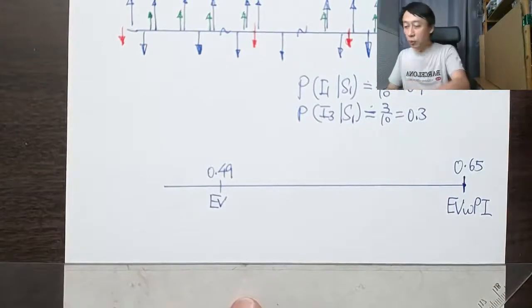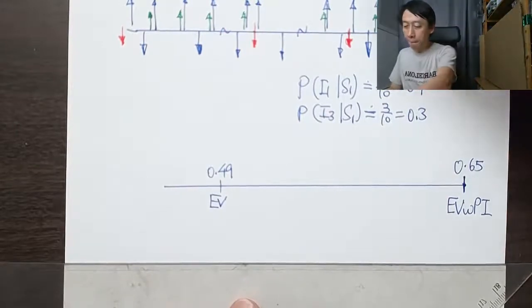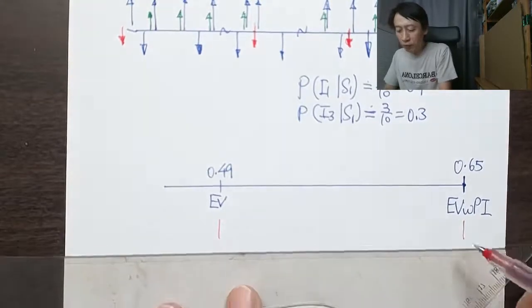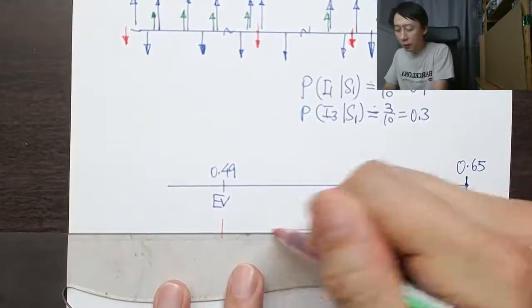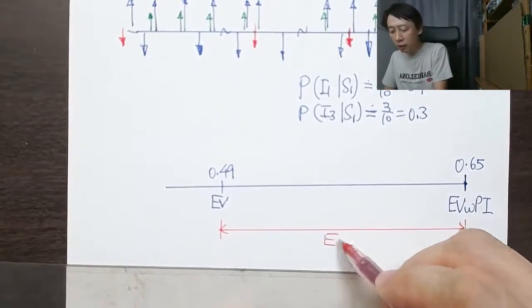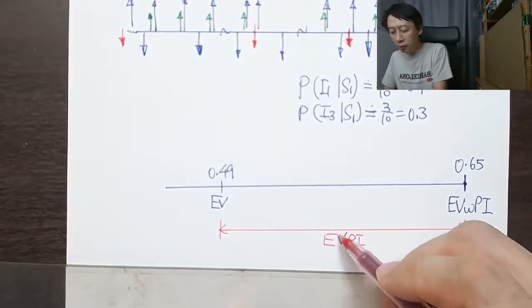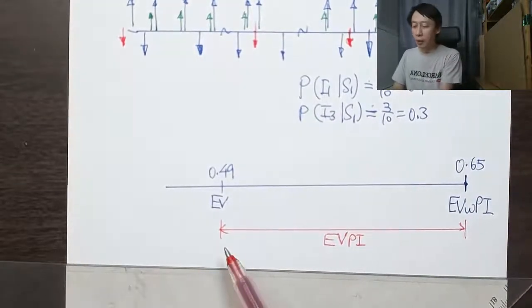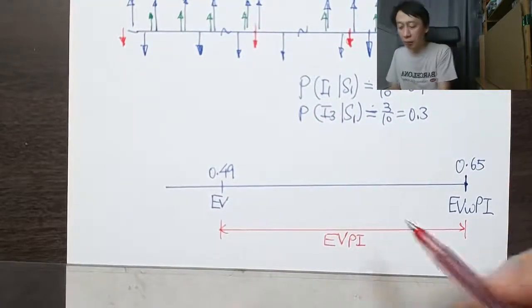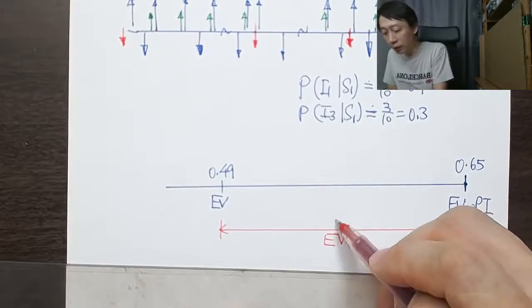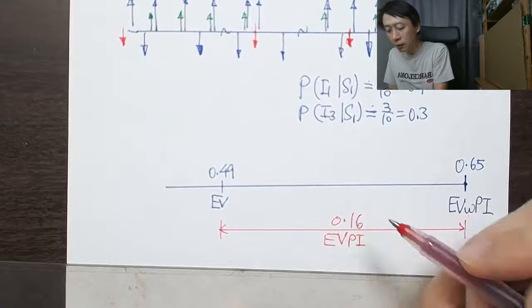Between these two will be our difference between EV with PI and EV, right? And we have a name for that. That's called the EVPI. So by calculation, it is EV with PI minus EV. And so we can write that down. This is basically our 0.16.